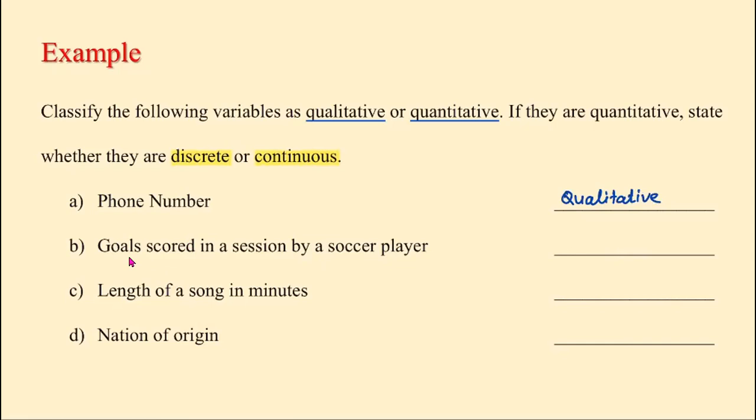Second, goals scored in a session by a soccer player. How many goals are scored? If we want to count that, it will be an actual number. So it is quantitative. And if it is quantitative, we have to state whether it is discrete or continuous. The goals scored in a session by a soccer player do not involve decimal numbers. So this must be discrete.